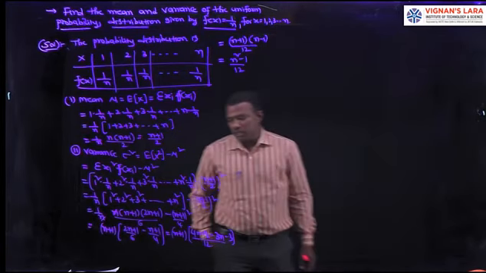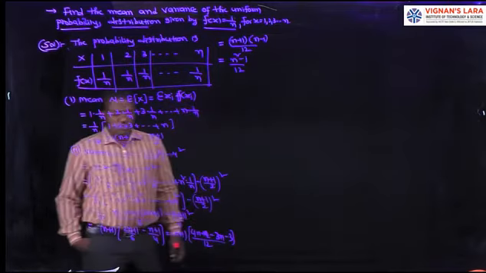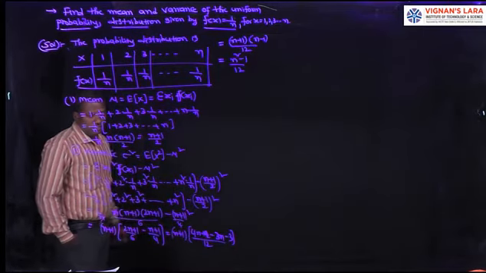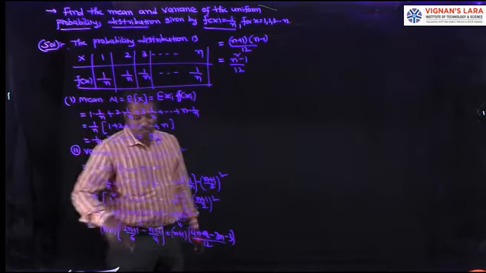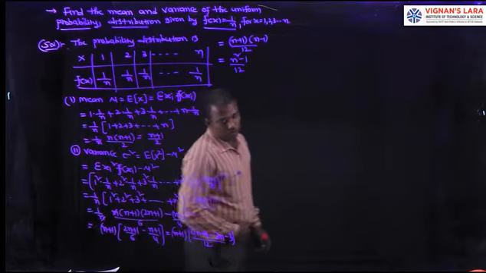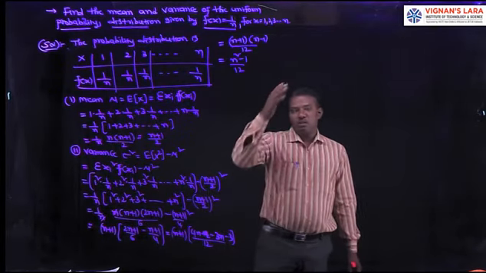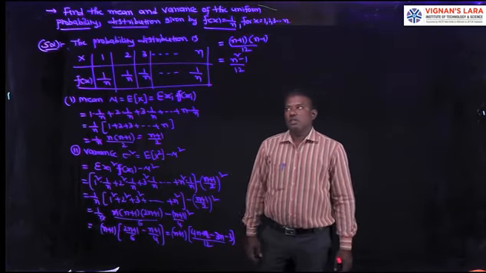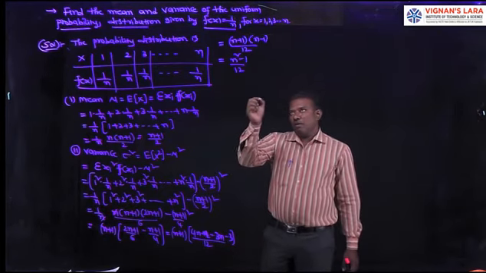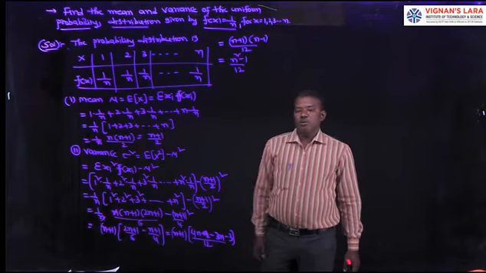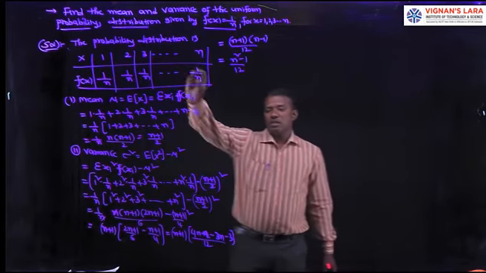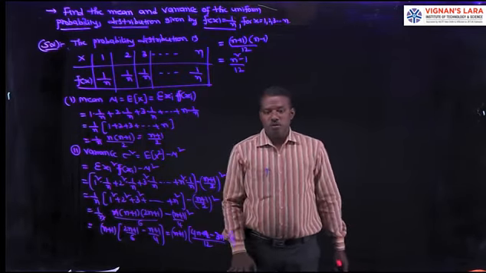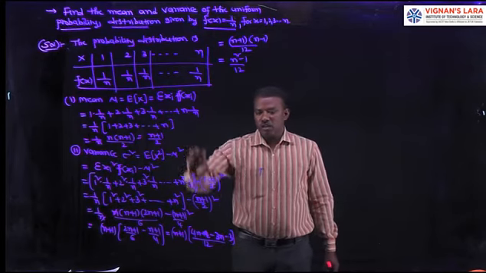How to simplify? Take the common factor, that is n plus 1, and take the LCM between (2n plus 1) by 6 minus (n plus 1) by 4. Then simplify, we get the variance of the distribution (n square minus 1) by 12. That is the mean and variance of the uniform probability distribution. Here also, first we construct the distribution table, then calculate its mean and variance.